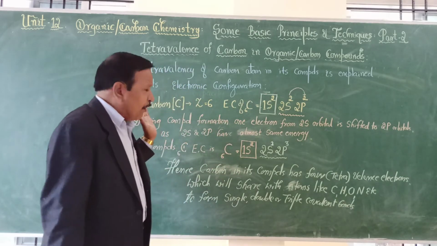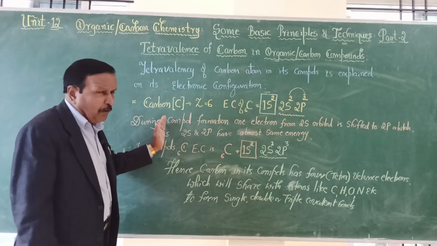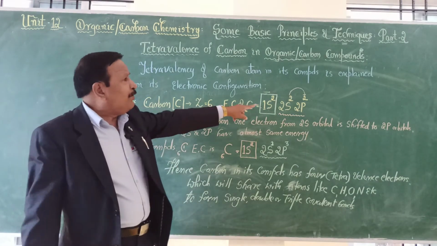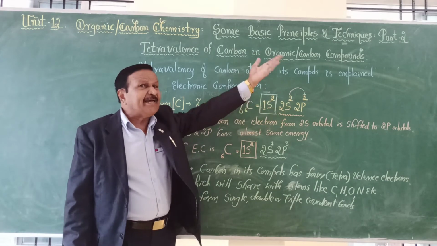But actually it is found that during compound formation, when carbon is alone, it may be like this in inorganic compounds.